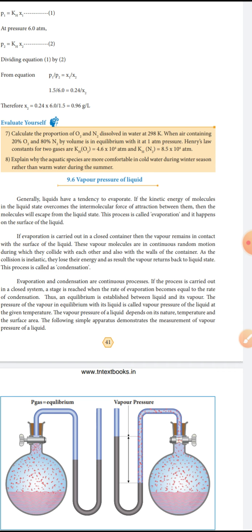Generally, liquids have a tendency to evaporate. Liquid evaporates into the gaseous state. That process is evaporation.